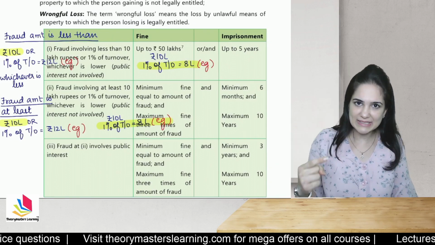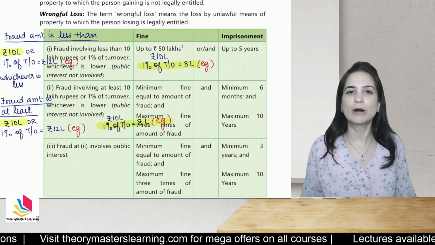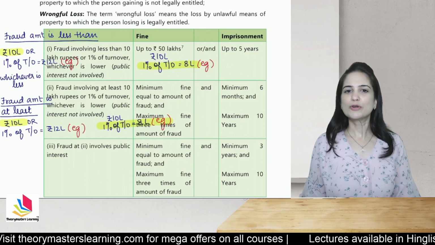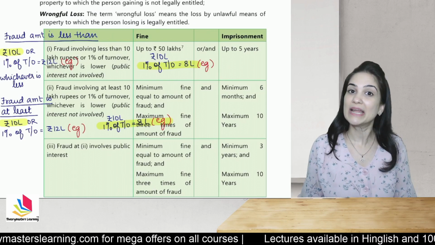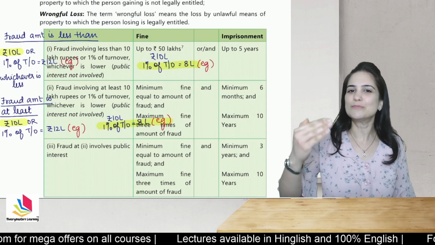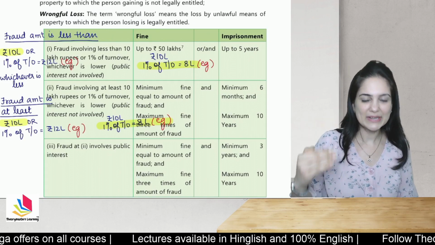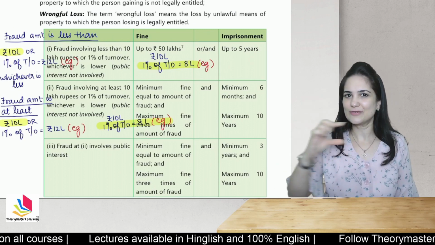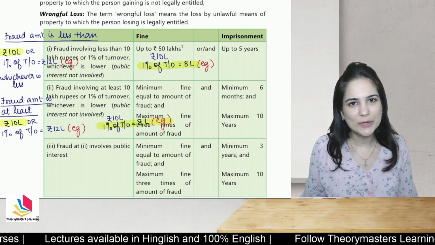Calculate whichever is less, then compare it with the amount of your fraud. So if the amount of my fraud is, let's say, 9 lakh rupees, then it is more than the 8 lakh limit, so the punishment in the second row will apply. I hope you're getting my point.